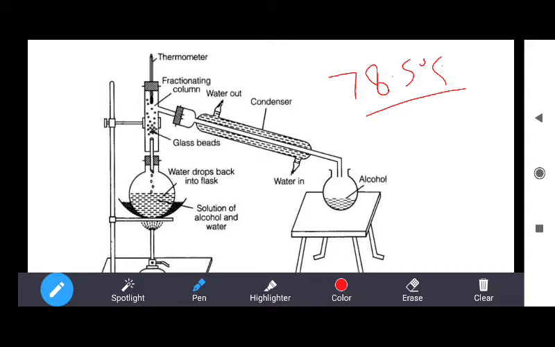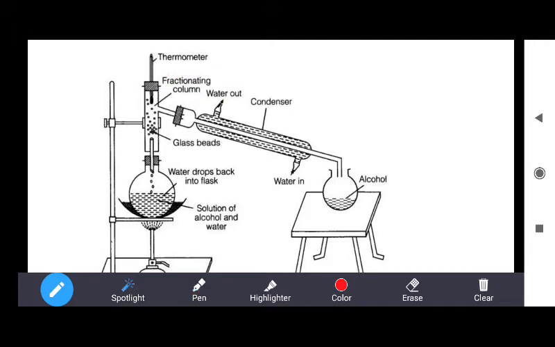The boiling point of ethanol is 78.5 degrees Celsius, while the boiling point of water is 100 degrees Celsius. Then the vapors move through this distillation flask to the fractionating column. This is known as the fractionating column.